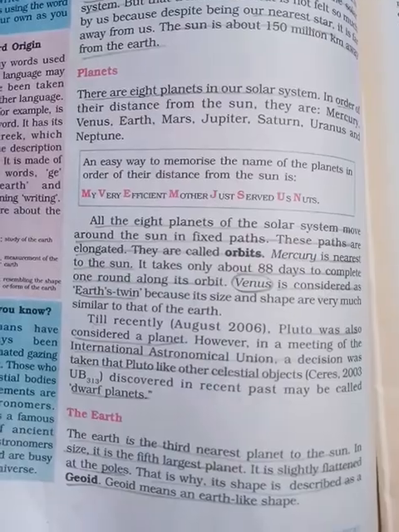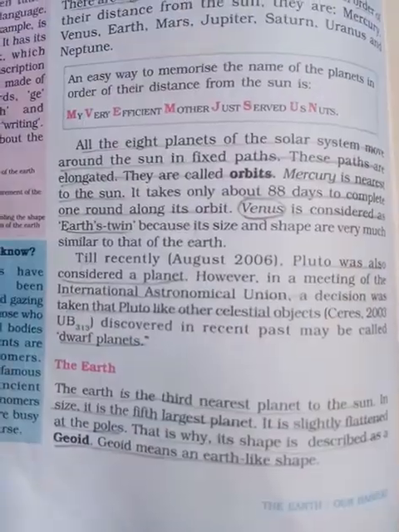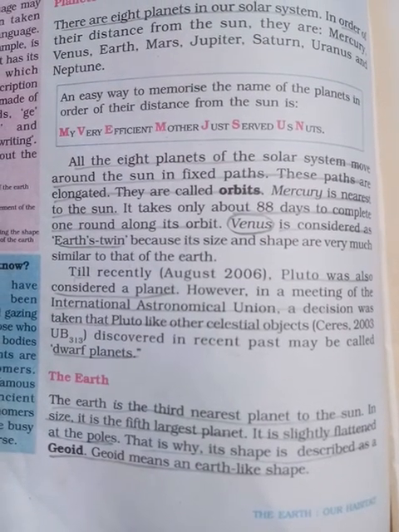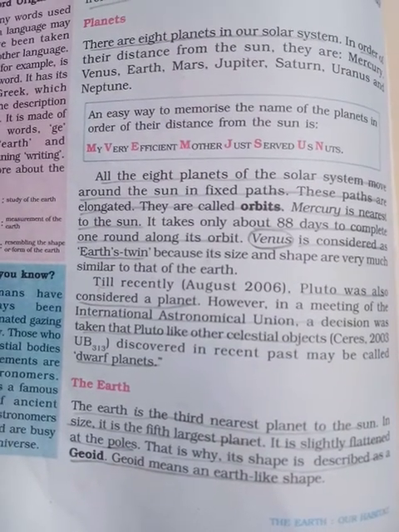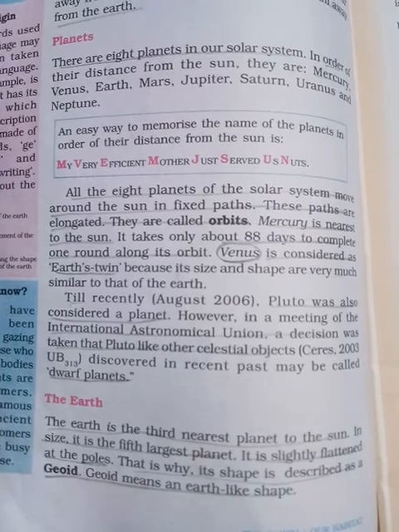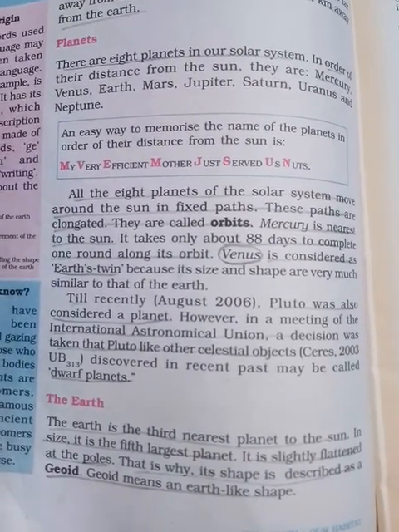So the next is what? Earth. The next topic is what? Earth. Yes, earth is also very important. We live on the earth. The earth is the third planet nearest to the sun. That means the earth lies in the third position.